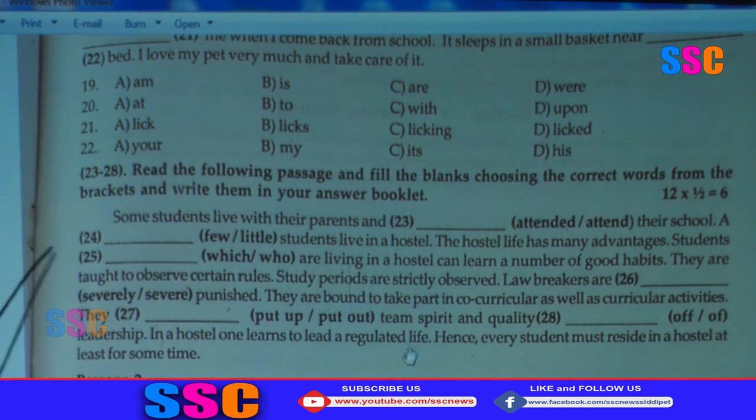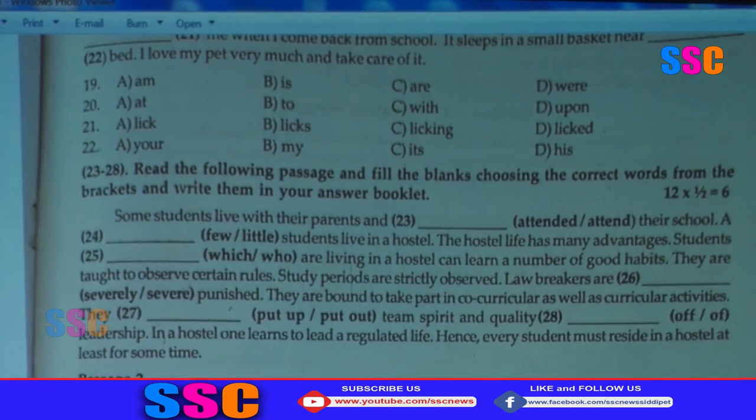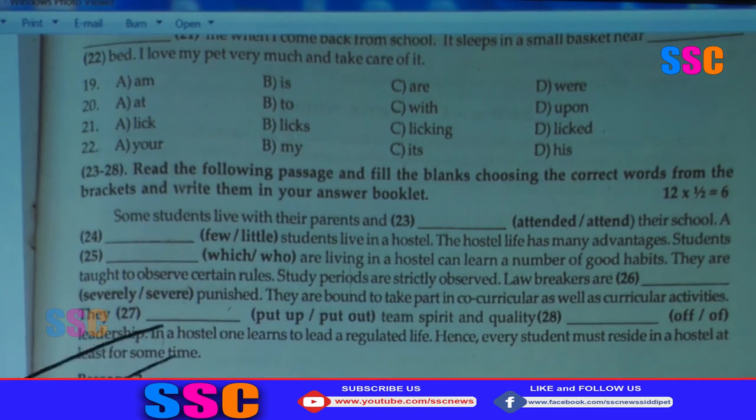Simply, while you are writing in your answer booklet, you just have to write these numbers and write the answer. No need to write all this paragraph of all the passages. Okay.